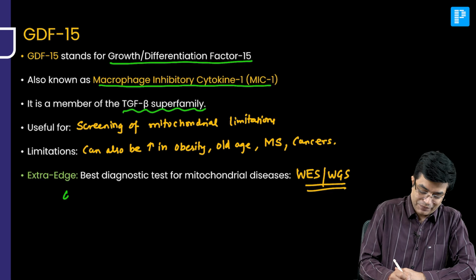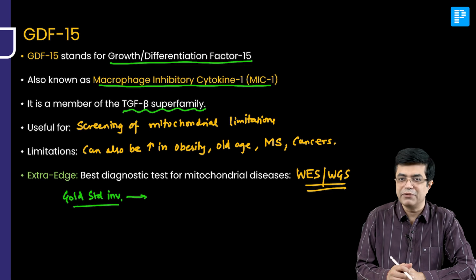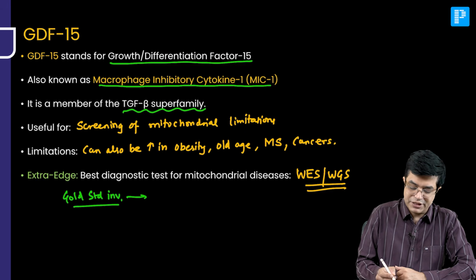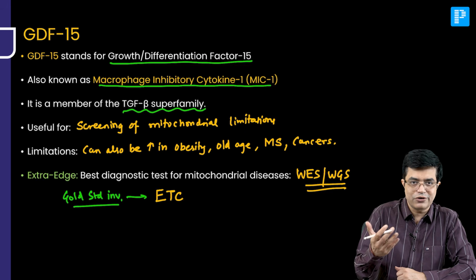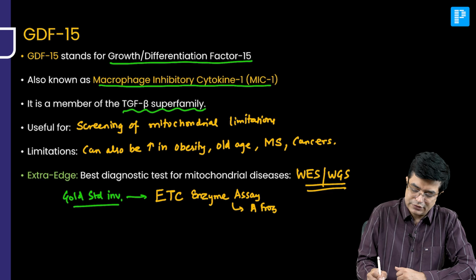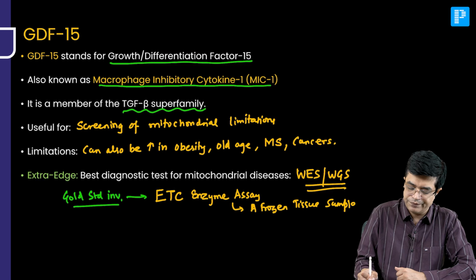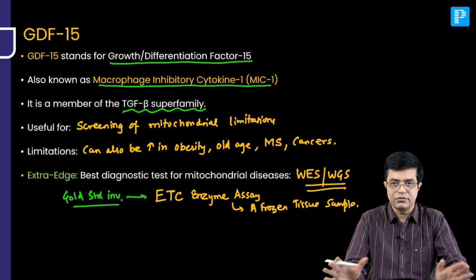And another extra thing, if they ask you gold standard investigation, it is also given in Nelson as well as in the popular review article, which many of you might have read in your preparation days for university exam. There is a test known as electron transport chain. You know, mitochondria has electron transport chain. So electron transport chain enzyme assay is the gold standard investigation, and it can be done in a frozen tissue sample. You don't need blood for that. So this is regarding mitochondrial disease investigations. This is what I wanted to emphasize.